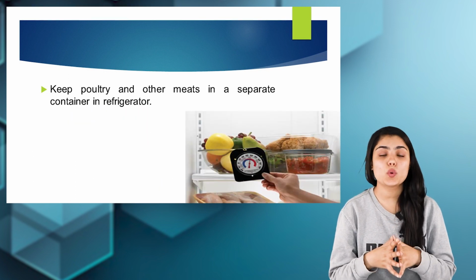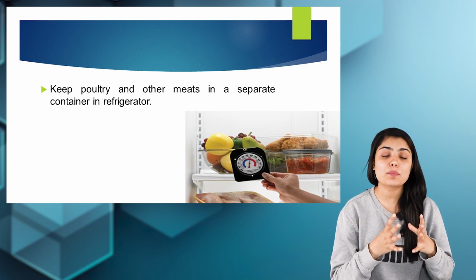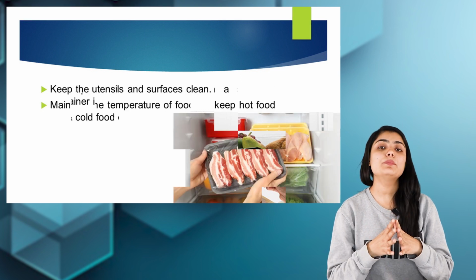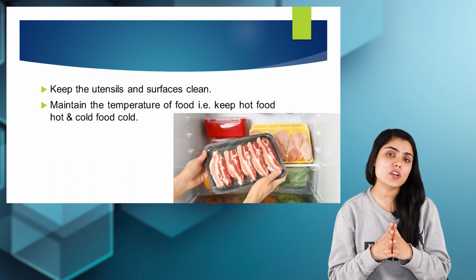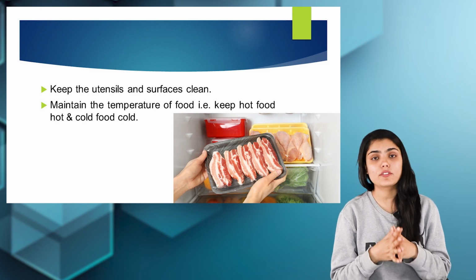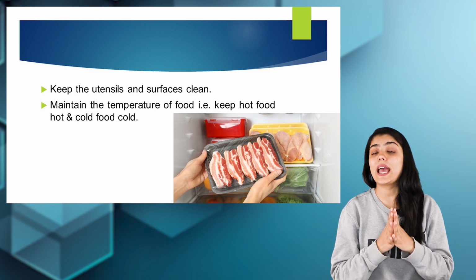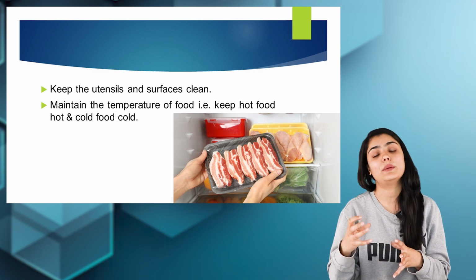While the meat is stored in the refrigerator, the poultry and other forms of meat must be kept in a separate container. Keep the utensils and kitchen surfaces clean. So hygiene is one of the major important things to be looked after. Therefore, the kitchen has to be kept clean. The surface of the kitchen has to be clean, and the vessels and utensils that are used for cooking the food must also be properly cleansed.